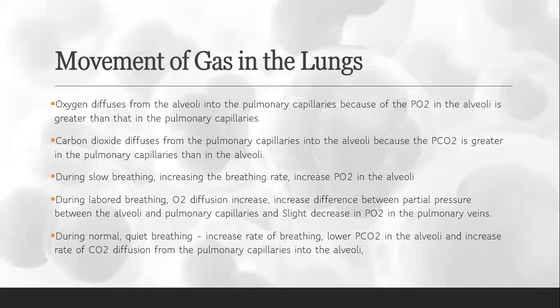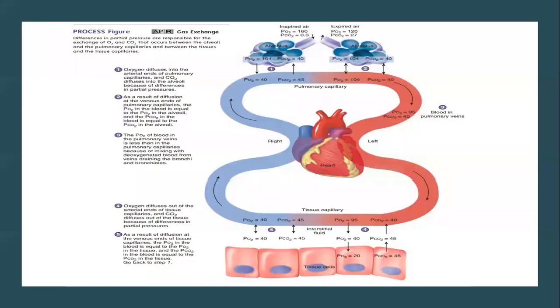But in normal quiet breathing, there is an increased breathing rate, lower partial pressure of carbon dioxide in the alveoli, and increased rate of carbon dioxide diffusion from the pulmonary capillaries into the alveoli.